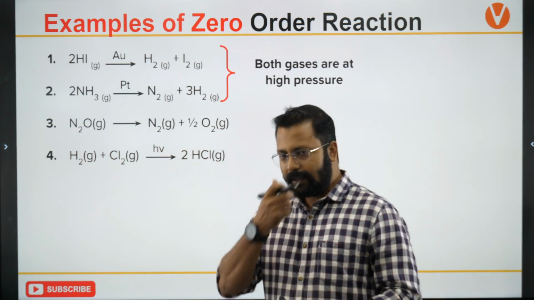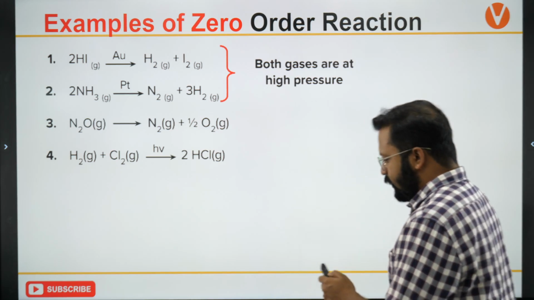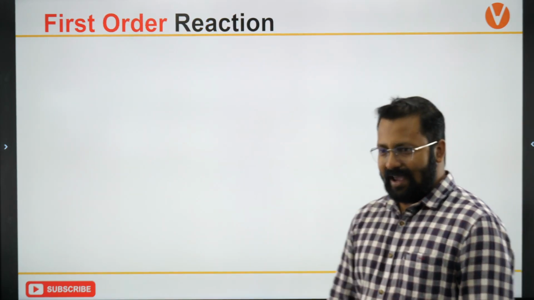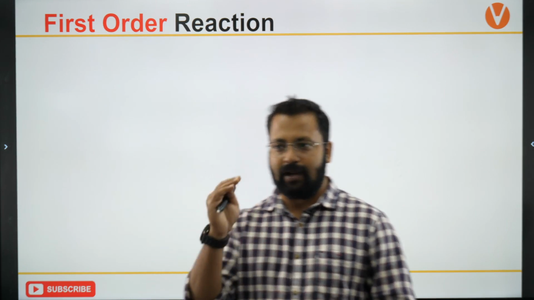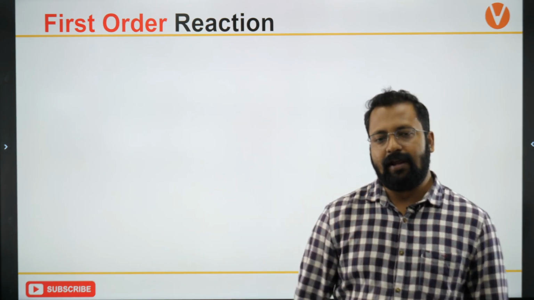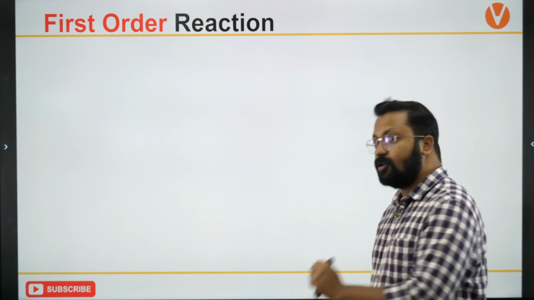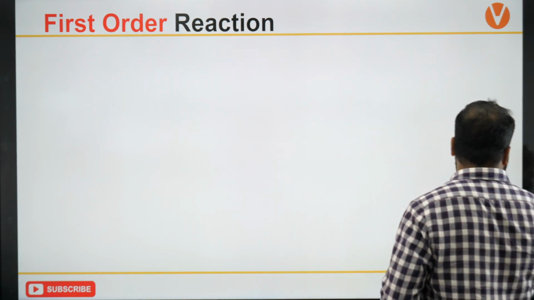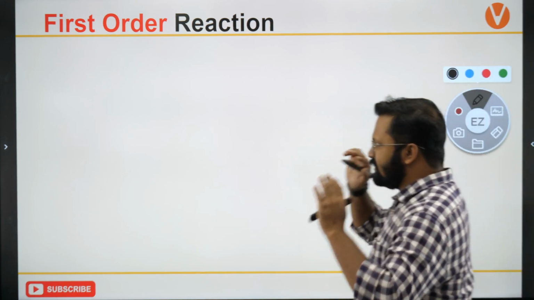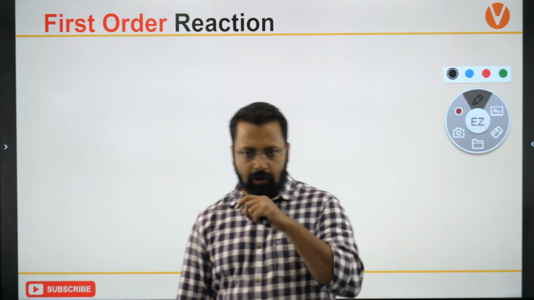Okay. So let's look at first order reaction. What we'll do is derive the rate expression for the rate constant of a first order reaction. We'll try to derive this. And how do we do this? We'll do it in the same manner as we did for zero order reaction.